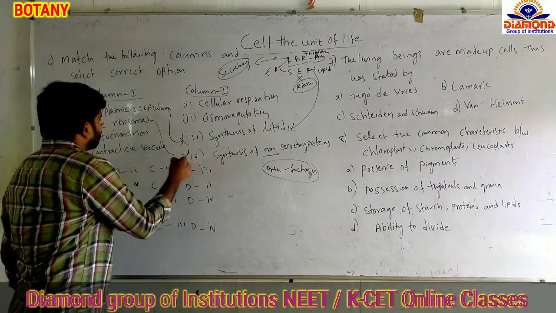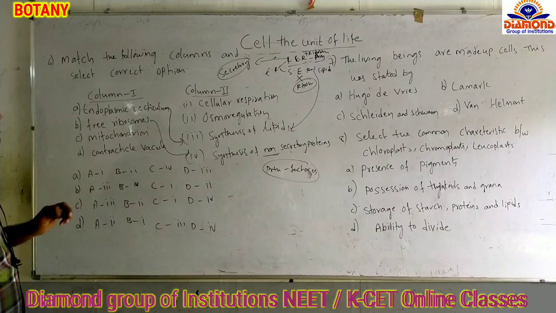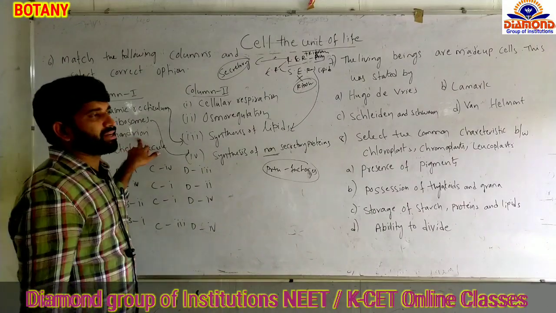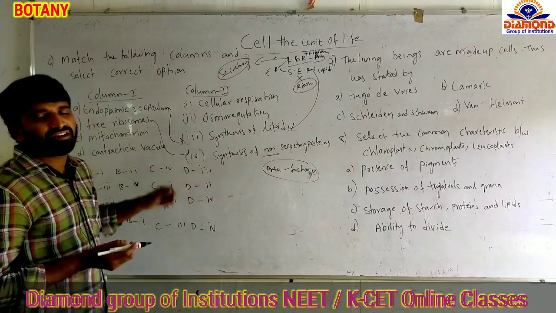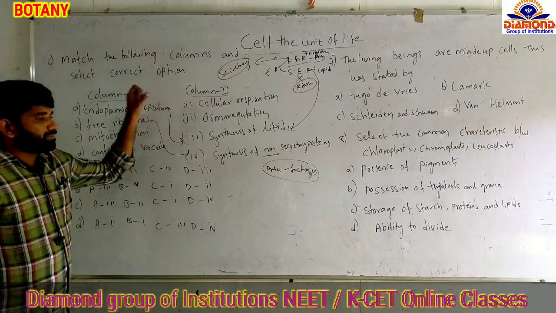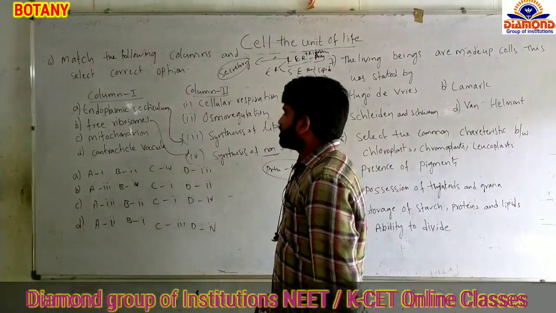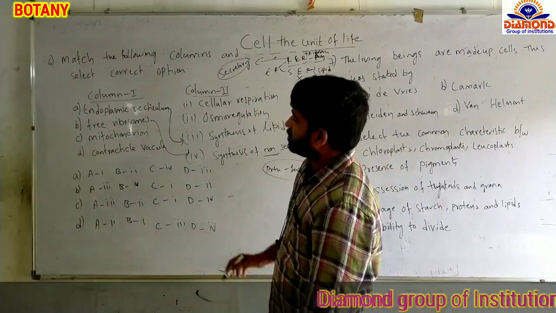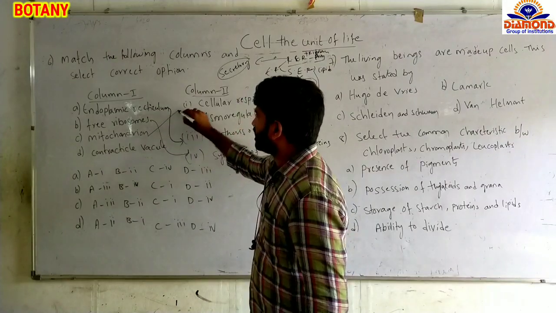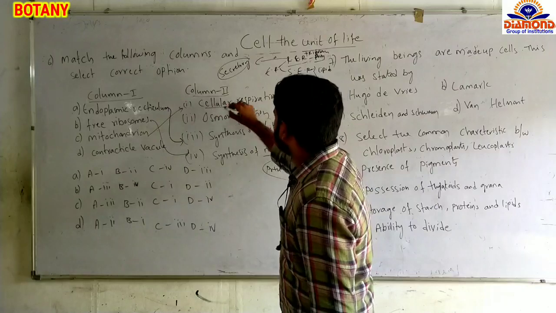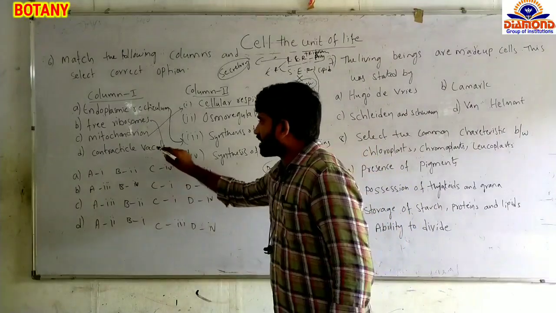Next, mitochondrion. Mitochondrion is singular, mitochondria is plural. Mitochondria are involved in aerobic respiration, the production of ATP molecules, which is also called oxidative phosphorylation. So mitochondria are used for the synthesis of ATP. That's why mitochondria are also called the powerhouse of the cell. They are involved in cellular respiration, the respiration process in the cells of eukaryotes.